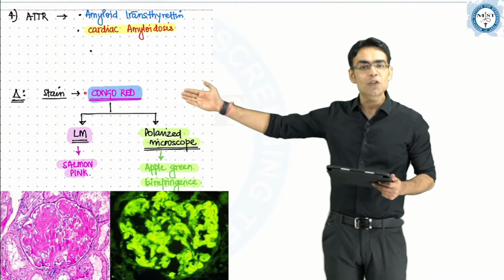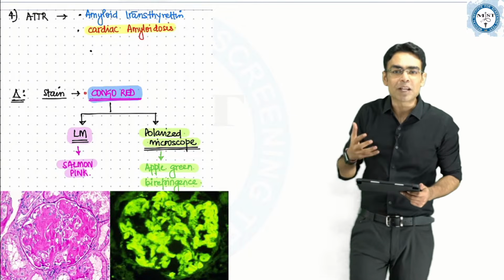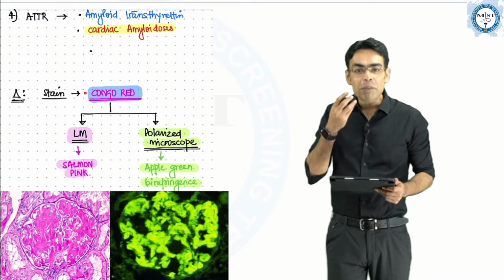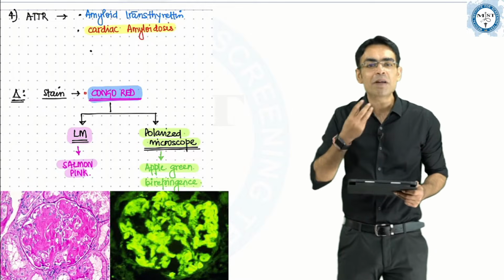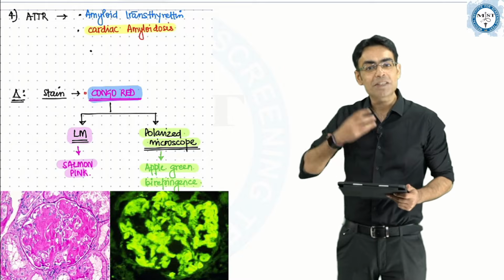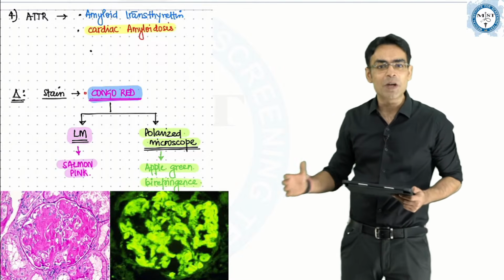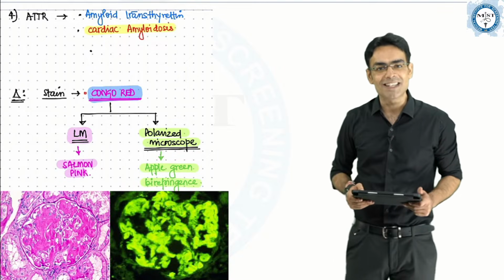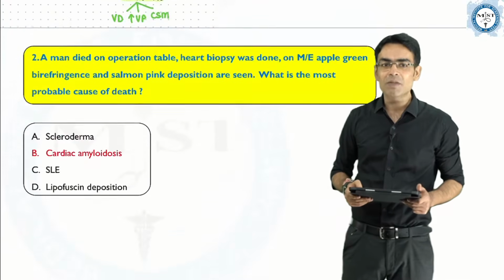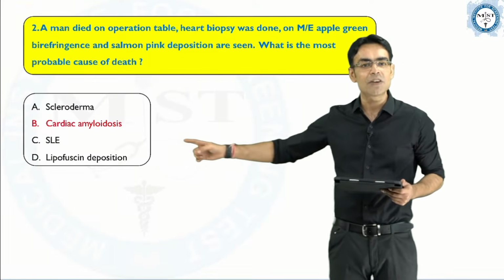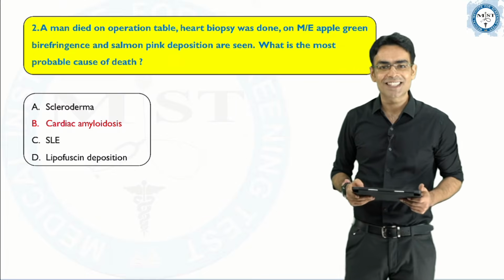In Congo red, when you see this on light microscopy, you get a pink color which is known as salmon pink color. And when you take this biopsy under a polarized microscope, you get apple green birefringence. So again, a straightforward question from the class notes. The answer is going to be cardiac amyloidosis.